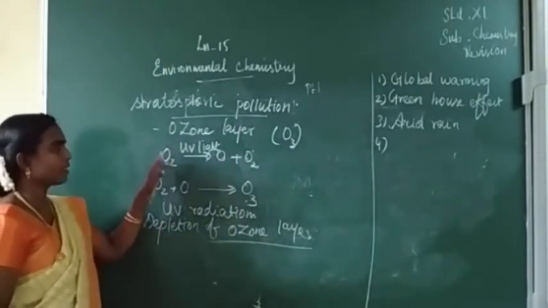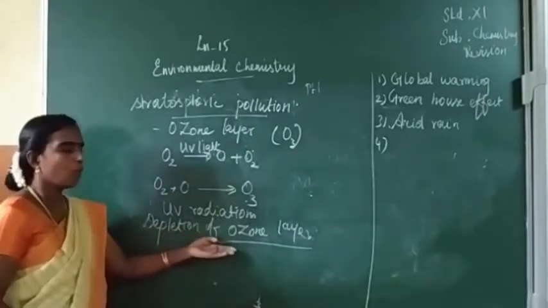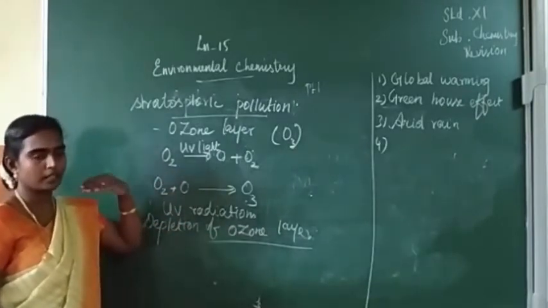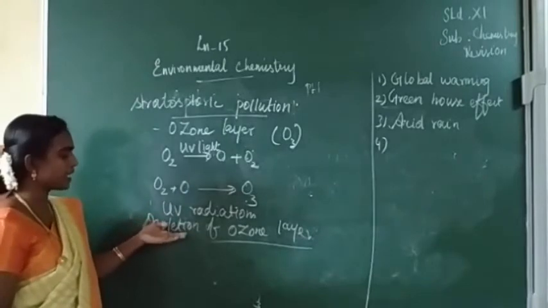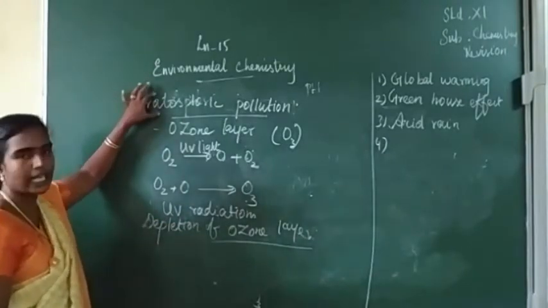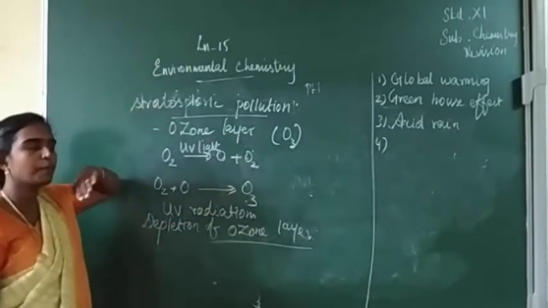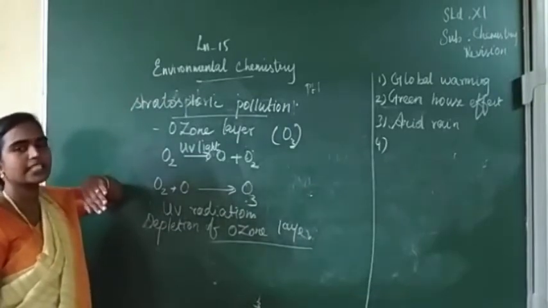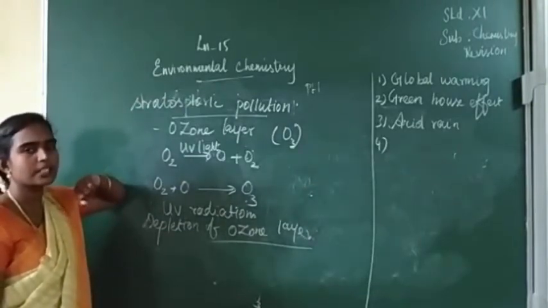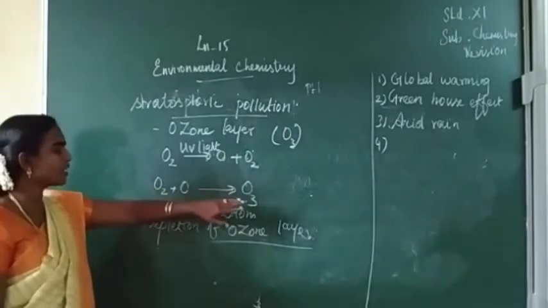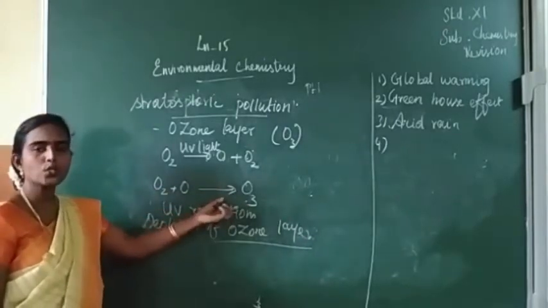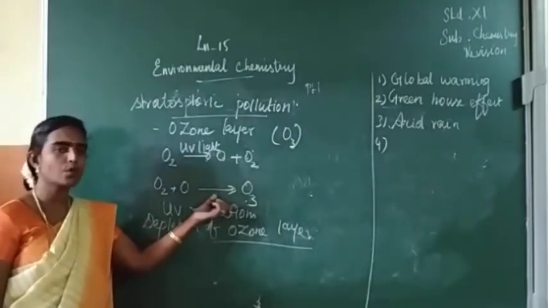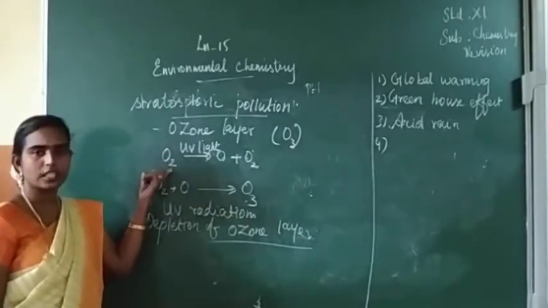So consider when the ozone layer is formed, it is automatically present as a layer in the stratosphere, isn't it? By the use of chemicals like nitrogen oxides, they react with ozone, and ozone can be decomposed into molecular oxygen.